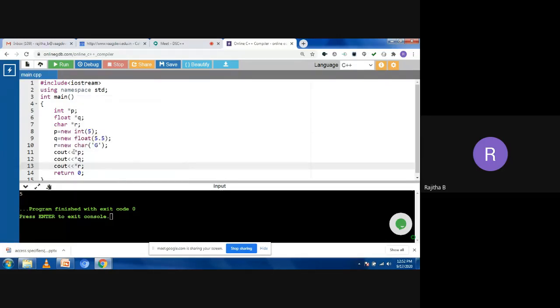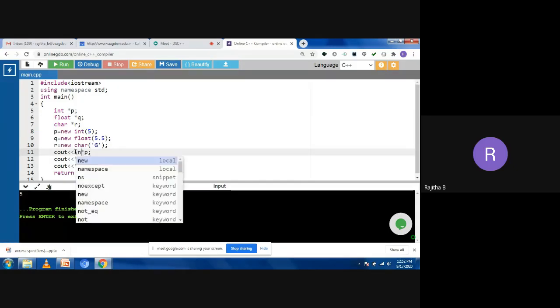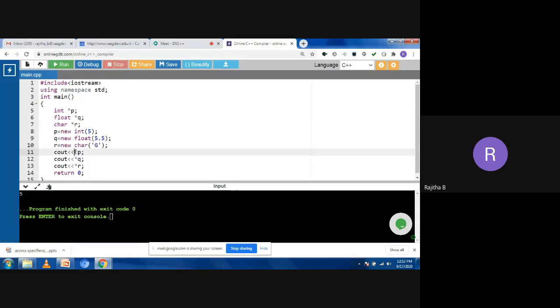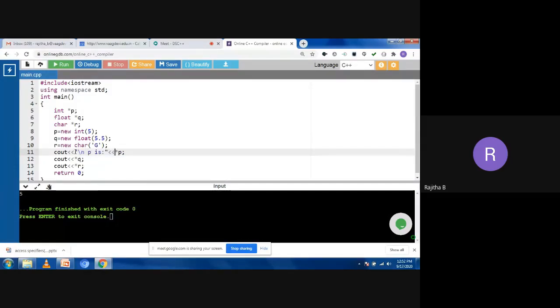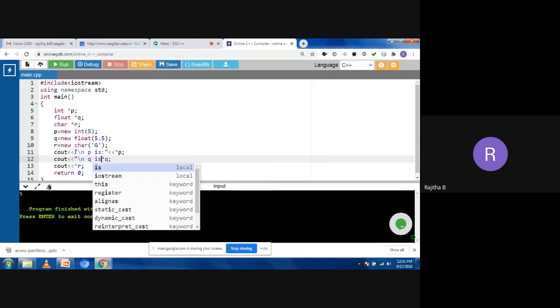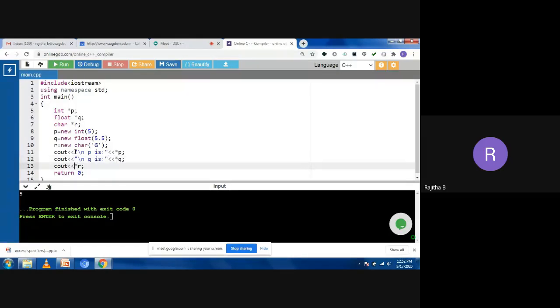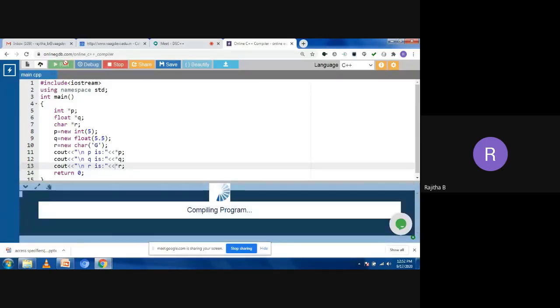Now just for understanding purposes, I am taking slash n here: slash n p is. That's it. And here also slash n q is. That's it. Here slash n r is. That's it. Now let's try to run this program. What will you get as output? Star p value is 5, star q value is 5.5, and star r value is G. So I need to get that output. Now you can see what output you are getting.